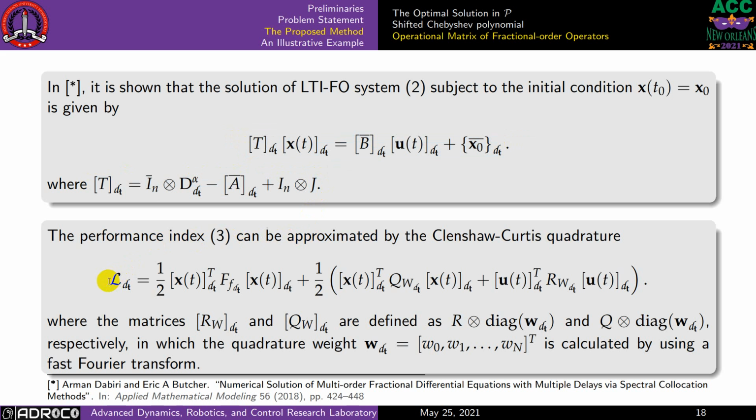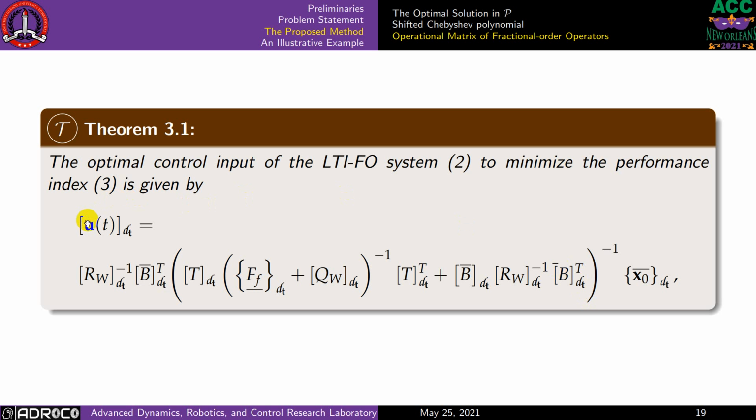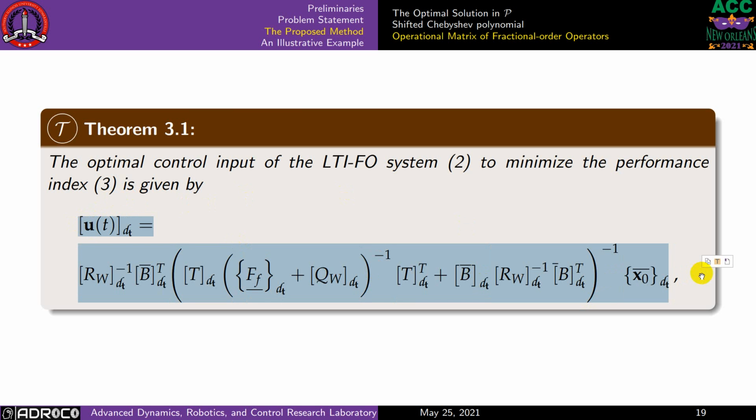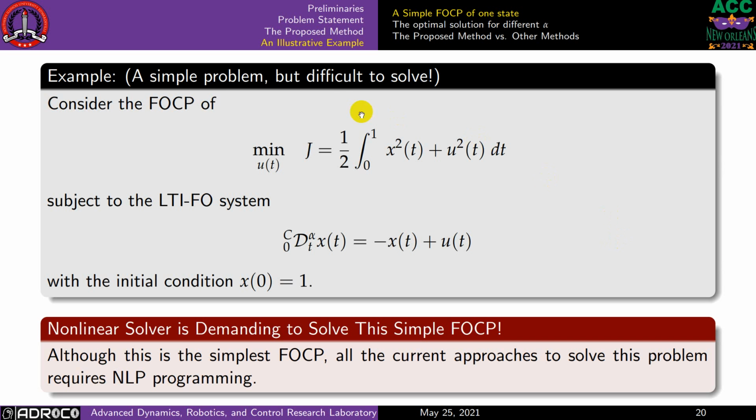Next, we need to discretize the cost function. To do that, we use the quadrature method, and we can show that using those discretization operators, the cost function can be discretized in this form. Then since everything has been turned into an algebraic equation, we can use the first order condition to obtain lambda, followed by the optimal control input, which is given in this expression. So this is a closed form solution for the finite horizon that doesn't require any nonlinear programming.